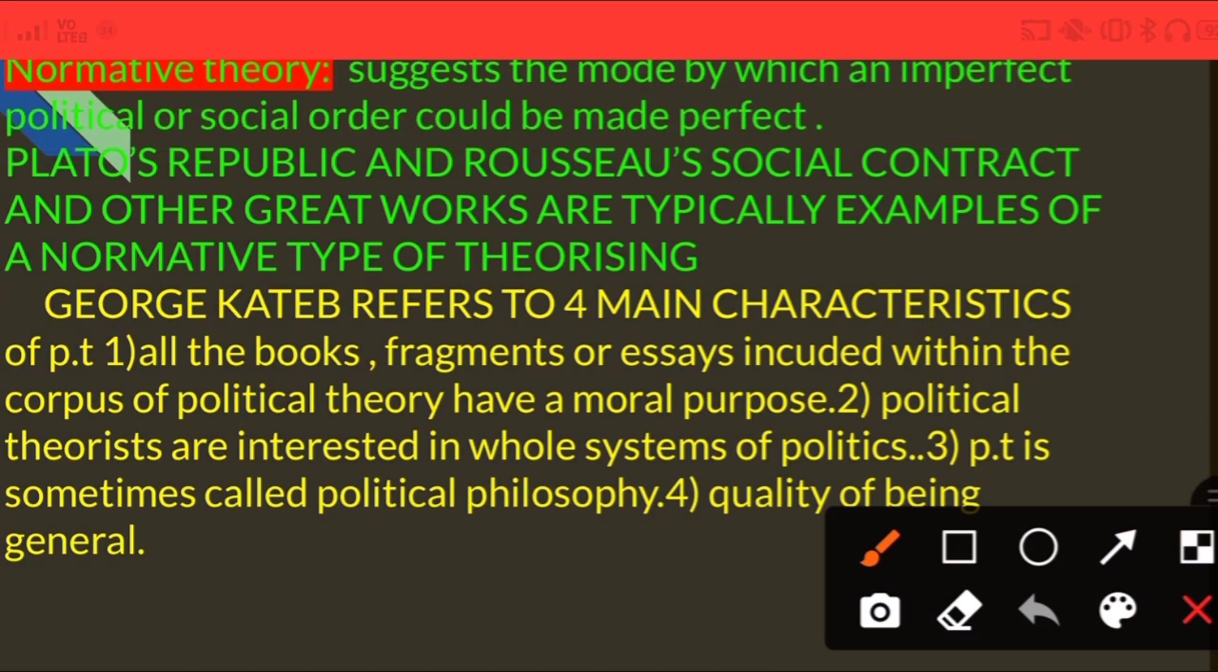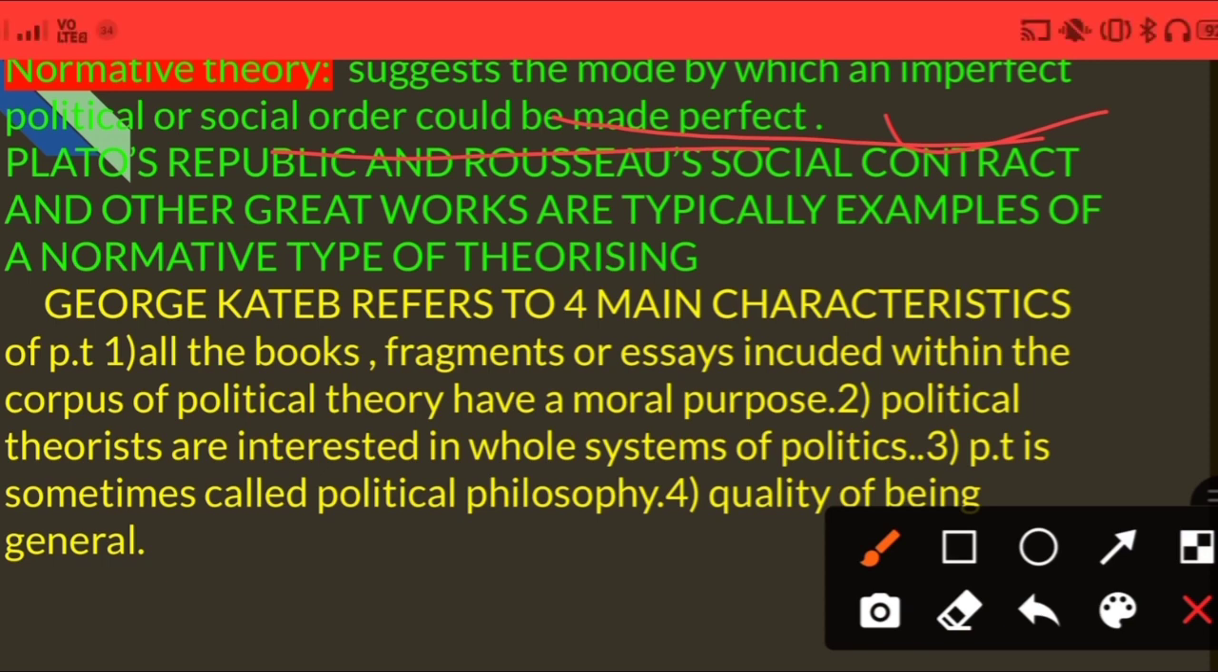It does not come up with the solution, but it can give opinions too. It suggests a mode by which an imperfect political or social order could be made perfect. That means it only thinks, it doesn't apply. Like why this society or community is facing religious atrocities or a reservation problem, they will only discuss. It's like a debate only, but they will not come to a conclusion. So this is all about the discussion platform, I will say.